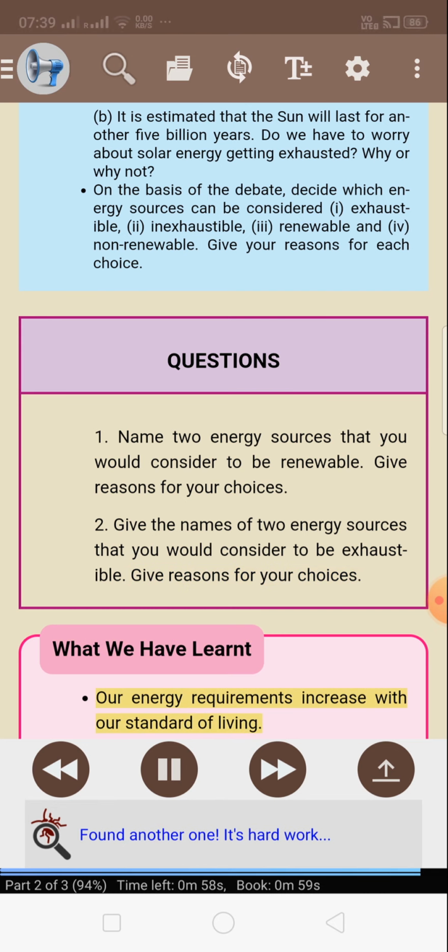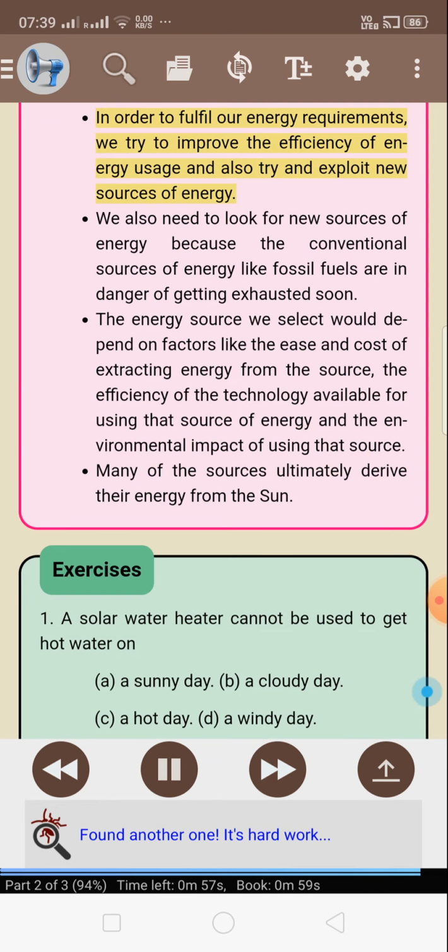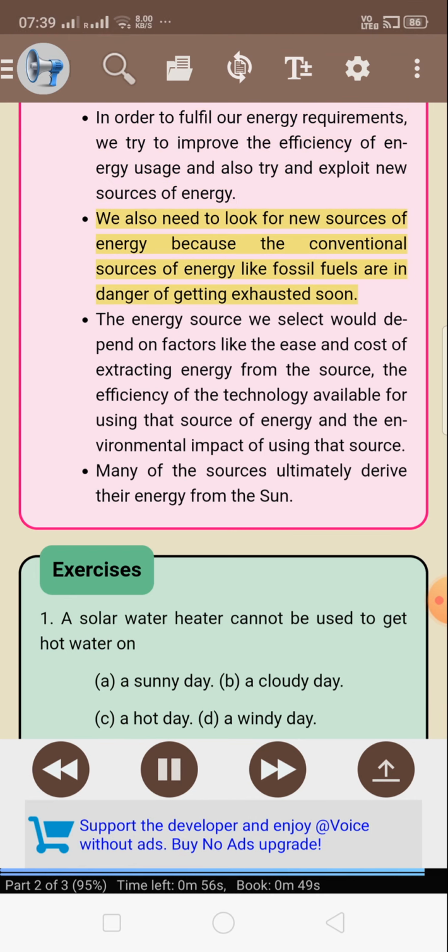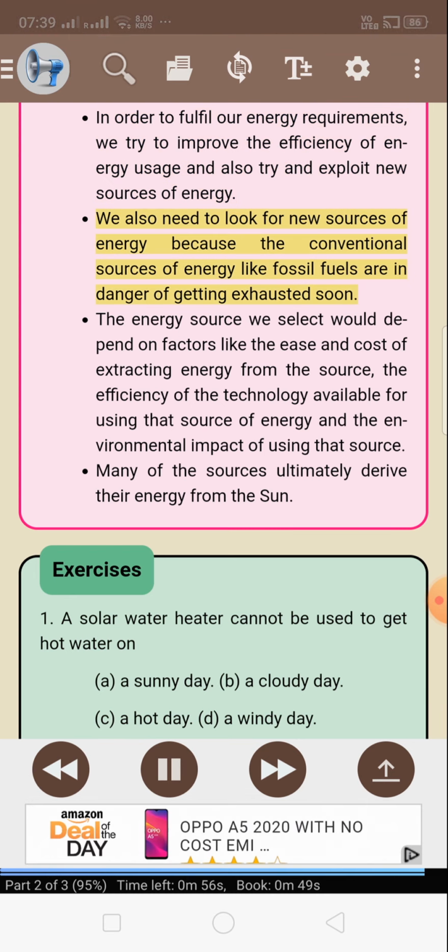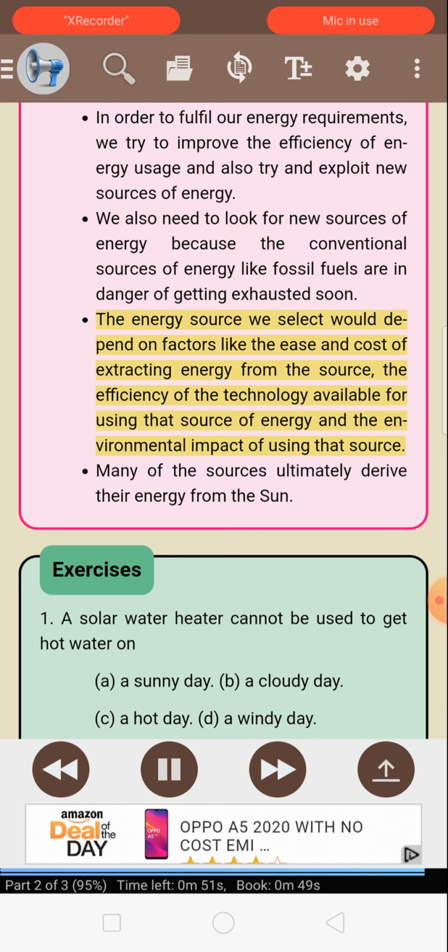What we have learned. Our energy requirements increase with our standard of living. In order to fulfill our energy requirements, we try to improve the efficiency of energy usage and also try and exploit new sources of energy. We also need to look for new sources of energy because the conventional sources of energy like fossil fuels are in danger of getting exhausted soon. The energy source we select would depend on factors like the ease and cost of extracting energy from the source, the efficiency of the technology available for using that source of energy, and the environmental impact of using that source. Many of the sources ultimately derive their energy from the sun.